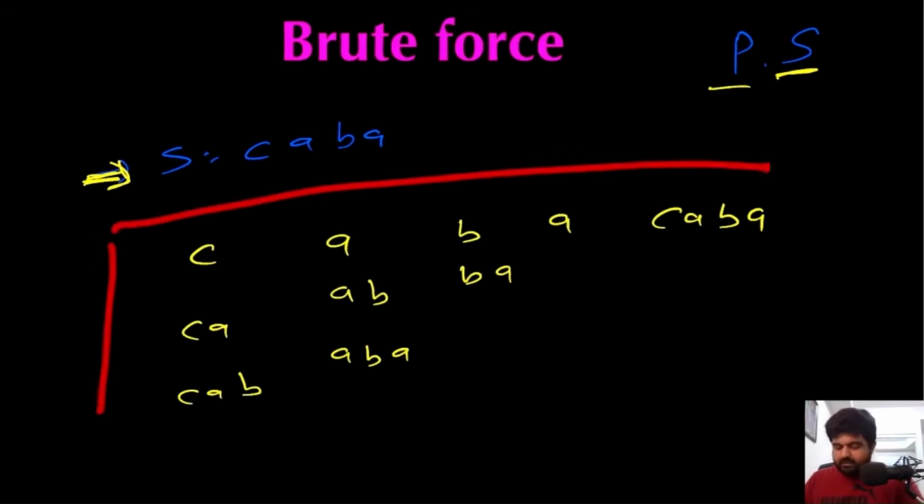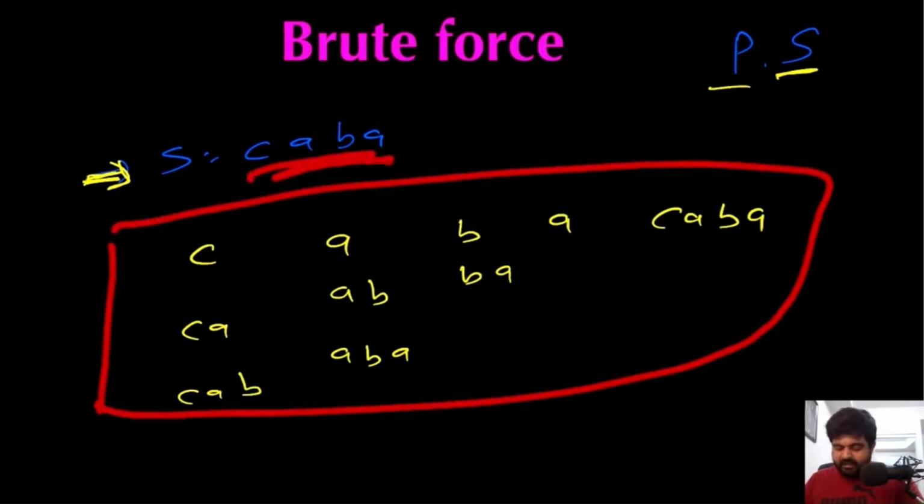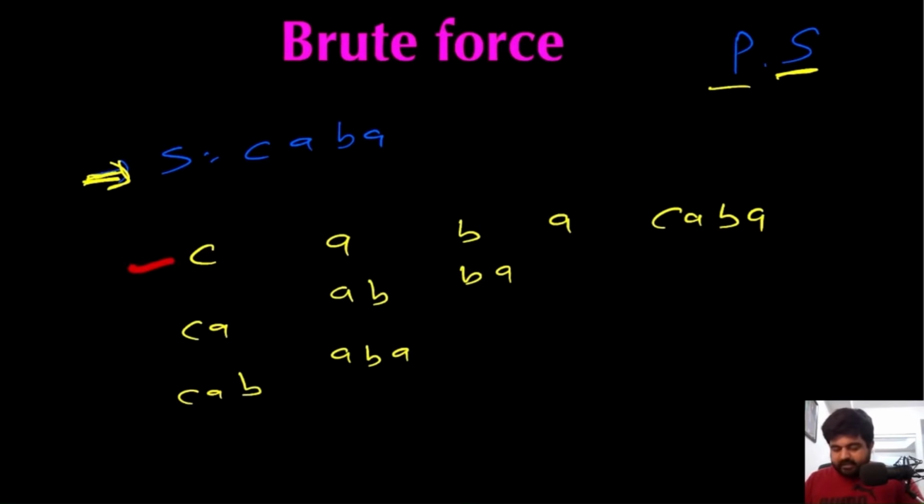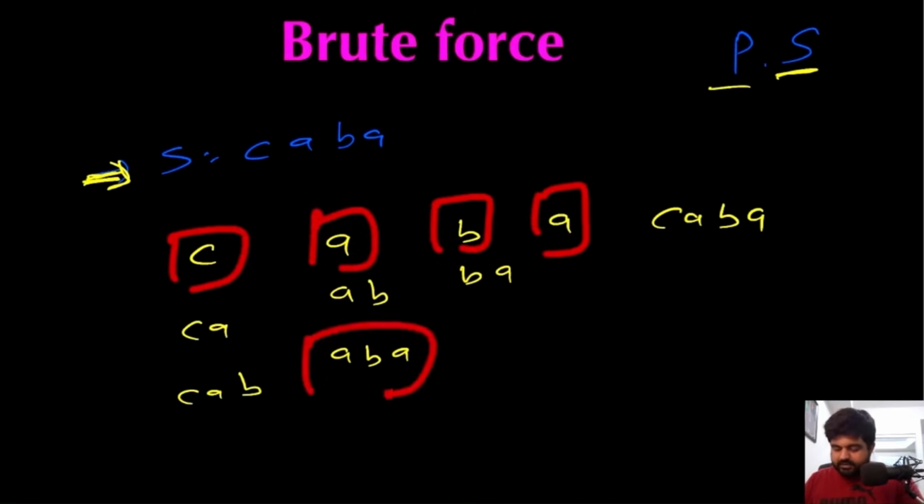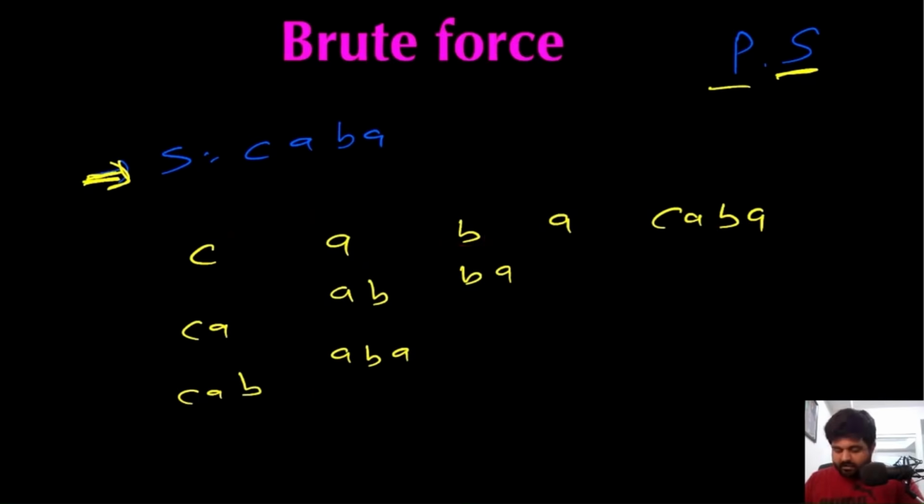So these are all the substrings that we can make from this given string S. Now all we have to do is check whether any given string is a palindrome or not, and in this case we will find that these four strings are palindromes, and also this string is a palindrome. All the other strings are not palindromes, and then in the end we can return 5 as the answer for this problem, and that would be a valid answer.